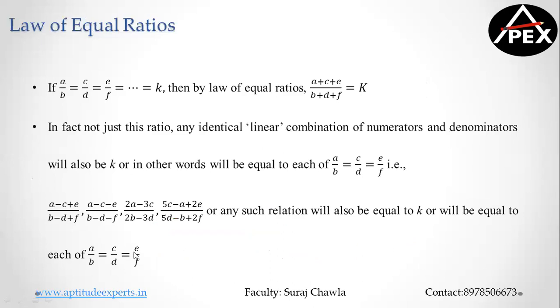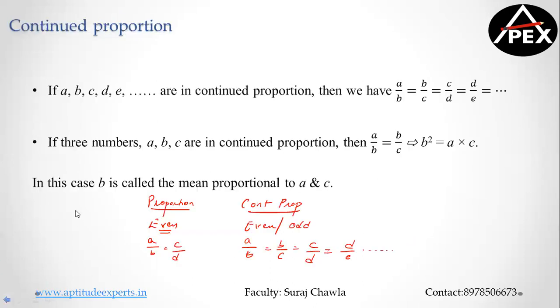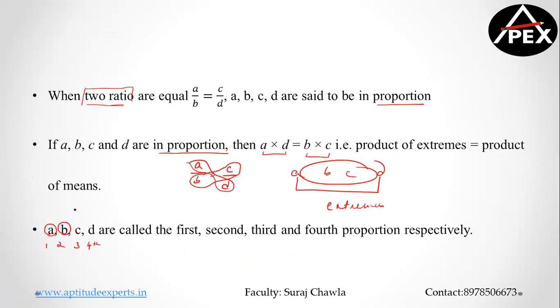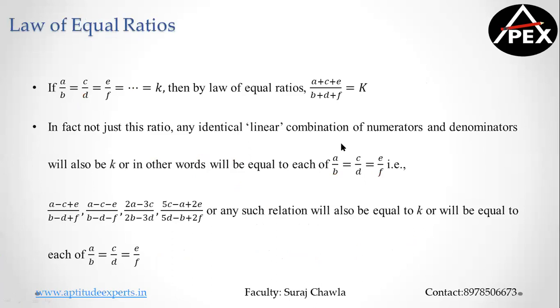Okay, now there's something called law of equal ratios. Clear? Now what does law of equal ratios say here? Just ignore the point altogether. I'll just explain you in brief. Now law of equal ratio.